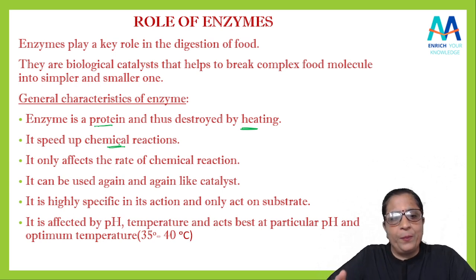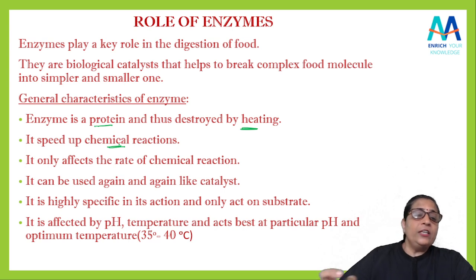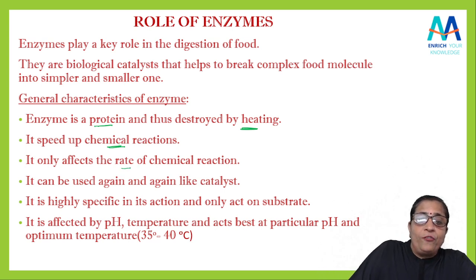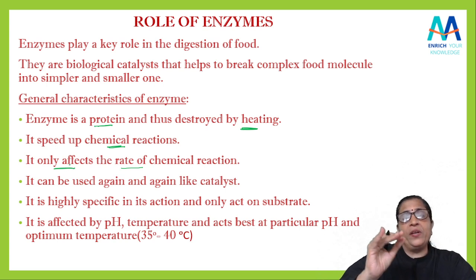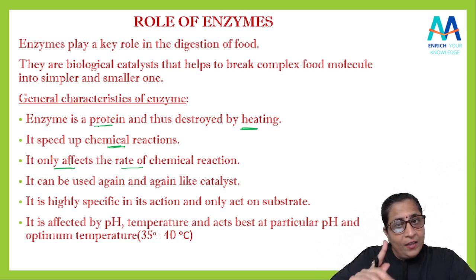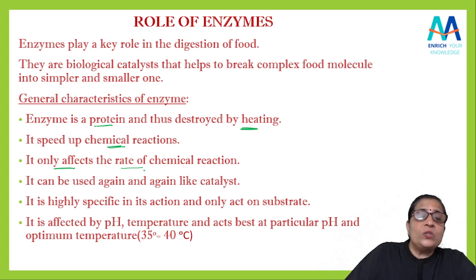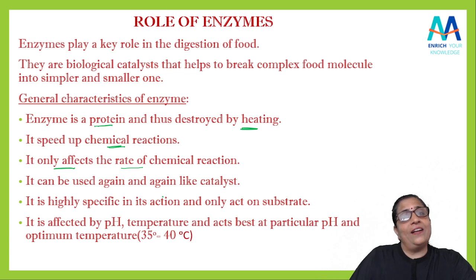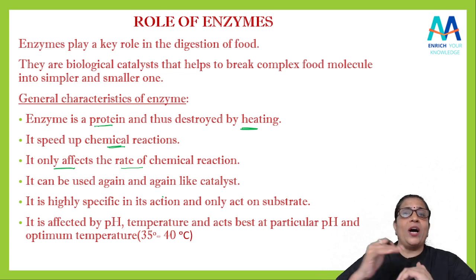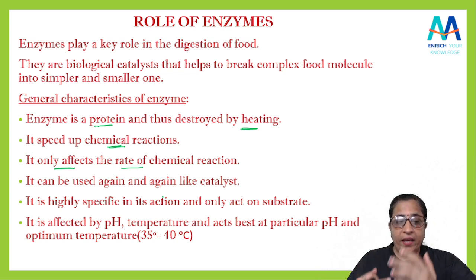Got it? It only affects the rate of chemical reaction. Look, this is important. ये सिर्फ रेट ऑफ केमिकल रिएक्शन को अफेक्ट करेगा, बीच में जाकर कुछ भी इंटरफेयर नहीं करेगा. Got it? Then it can be used again and again just like a catalyst. एक ही एंजाइम को हम बार बार भी यूज कर सकते हैं.